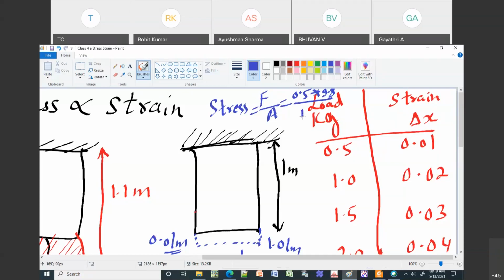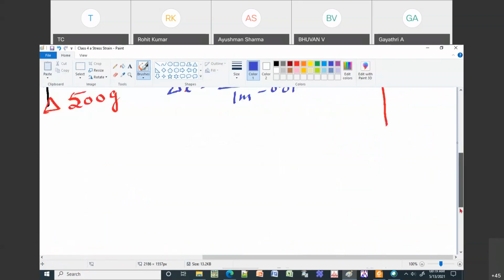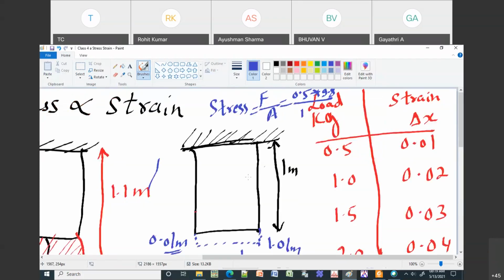Then you have some stress value. Then it will be 1 into 9.8, like that. Then I'm going to plot this stress and strain. Stress will be on your x-axis, and strain will be on the y-axis. I'm going to plot this on a graph sheet.